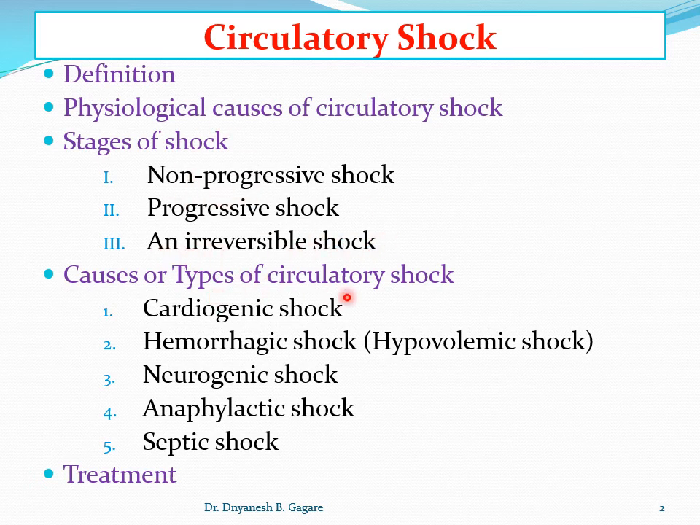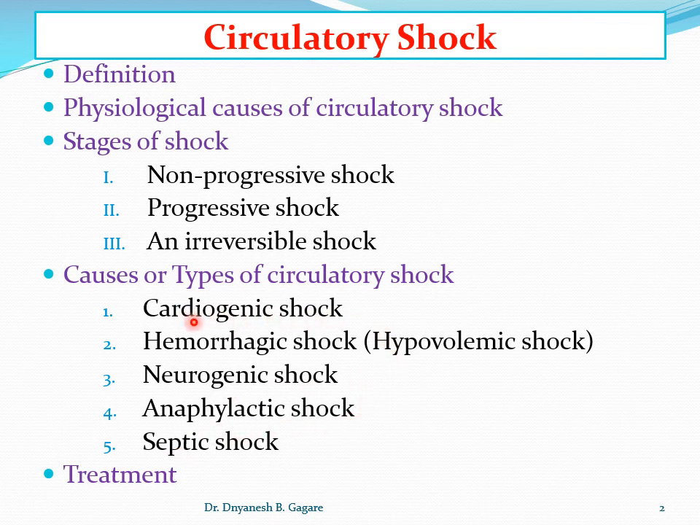Okay. Then we have to study the causes of circulatory shock, or we can say the types of circulatory shock. Causes means the conditions which develop the shock. See the types of shocks. So cardiogenic shock, hemorrhagic shock. Hemorrhagic is also called hypovolemic shock. Third type is neurogenic shock, anaphylactic shock, septic shock.